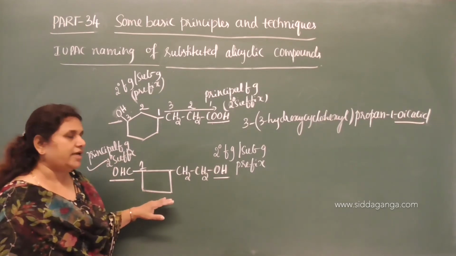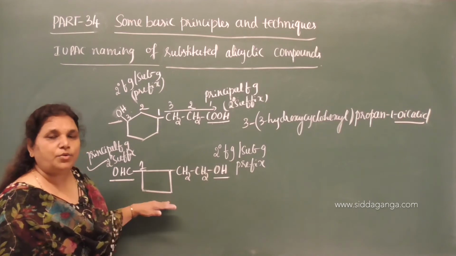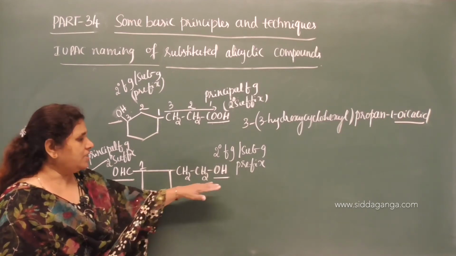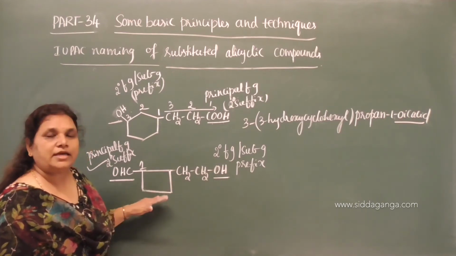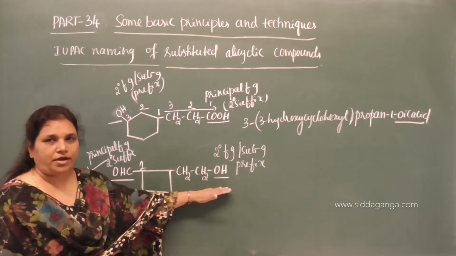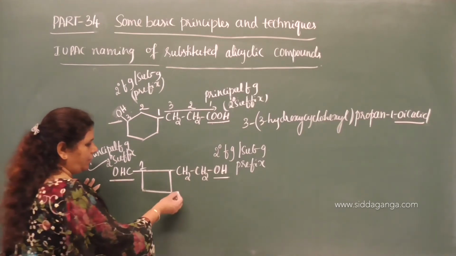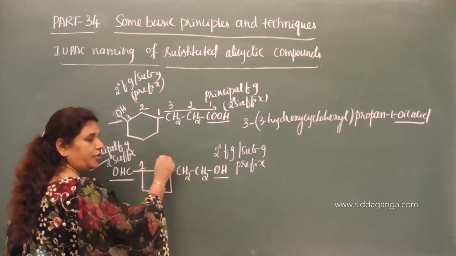Here we are not considering the alicyclic ring as a substituent; we are taking it as the main root word. So we are naming it as a substituted alicyclic compound because of the order of priority. First preference goes to the aldehyde. Therefore, we need to consider this as the root word.